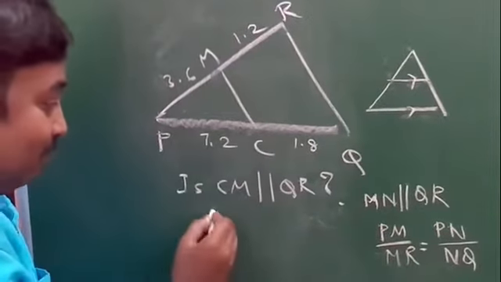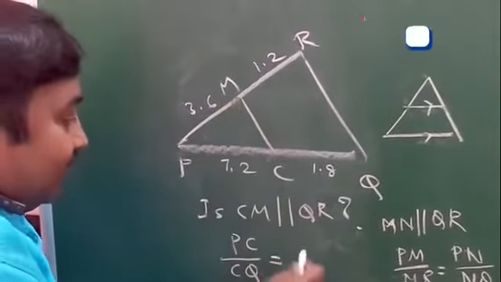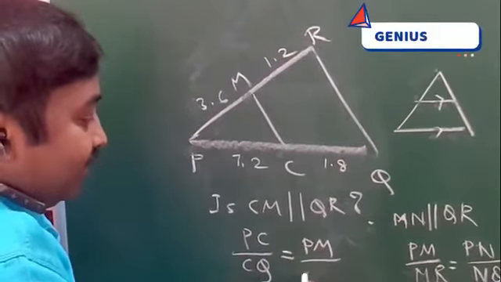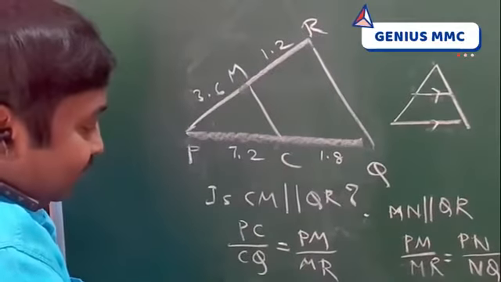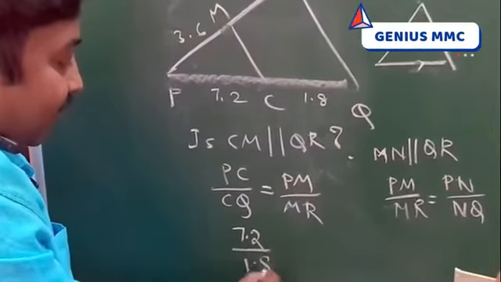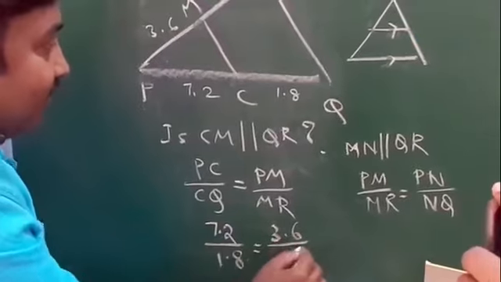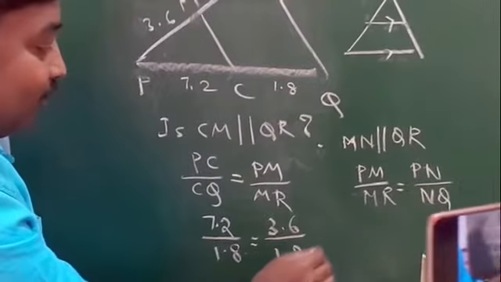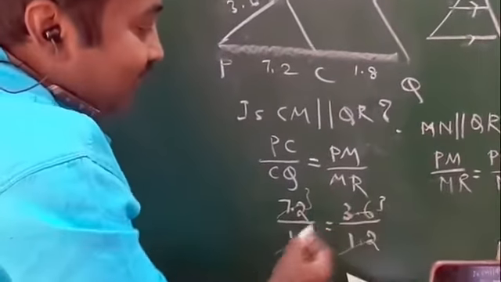Write the BPT formula, PM by MQ. Here PN by NR. What is the length of PM? 5.2 by 1.8. What is the length of PN? 3.6 by 1.2. 18 ones are 18, 3 threes are 9. 12 ones are 12, 3 threes are 36.